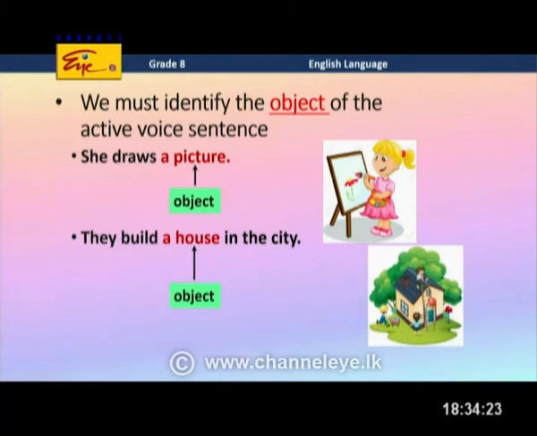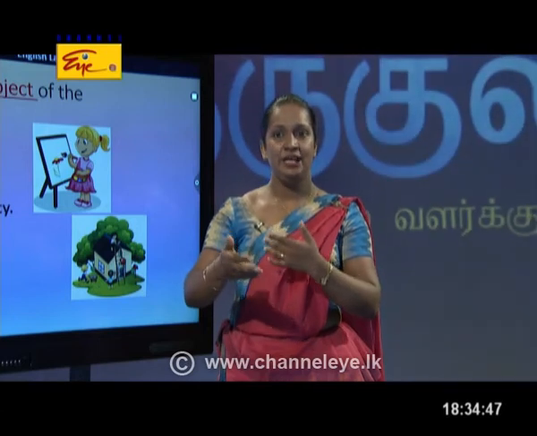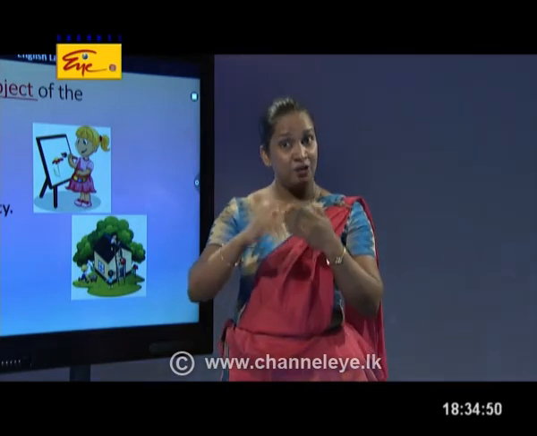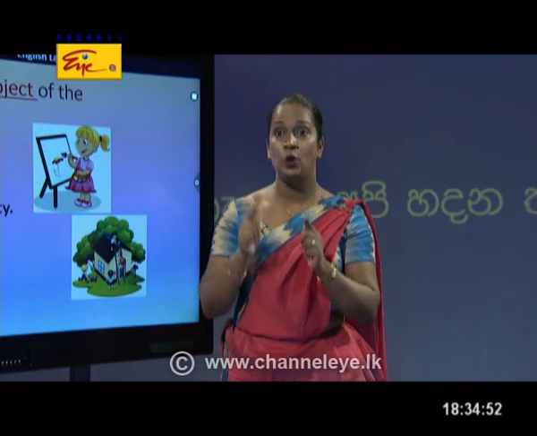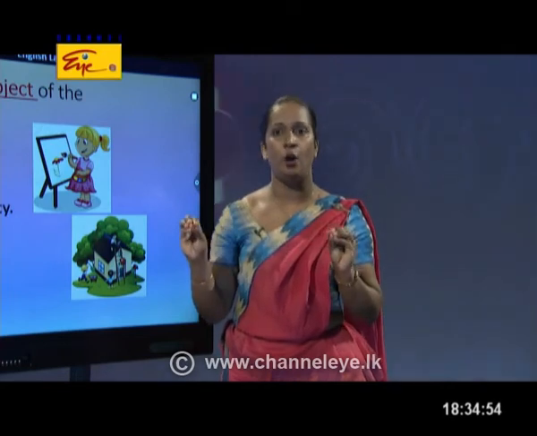What do we need to do first, Miss Chamari? We have to identify the object of the active sentence. Remember, children, first we have to know the object in the active voice sentence. In the active voice sentence, I would highlight again, because we make the passive voice sentence from the active voice sentence, right? So, first we should find the object, right?